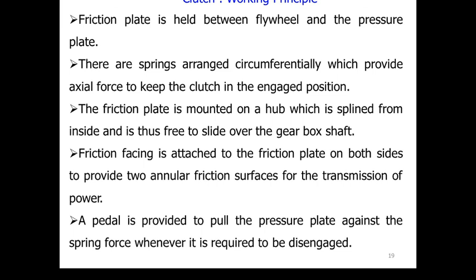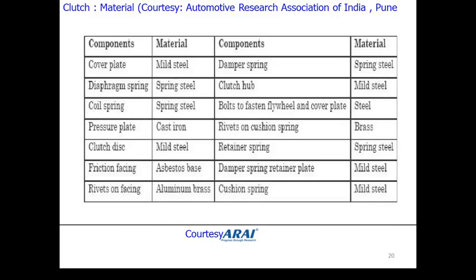The friction plate is mounted on a hub which is splined from inside and thus free to slide over the gearbox shaft. Friction facing is attached to the friction plate on both sides to provide two annular friction surfaces for the transmission of power. A pedal is provided to pull the pressure plate, against the spring force, whenever it is required to disengage.